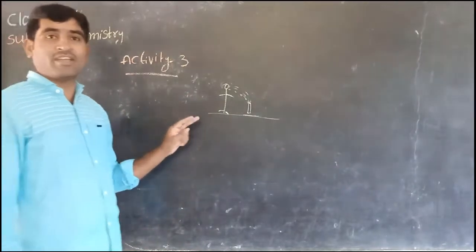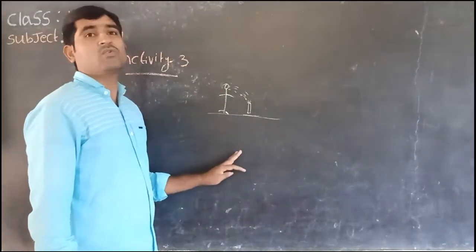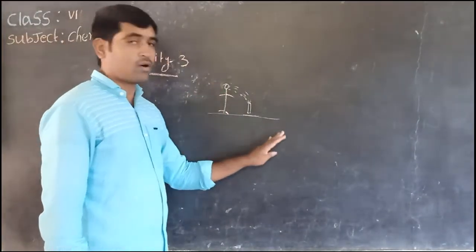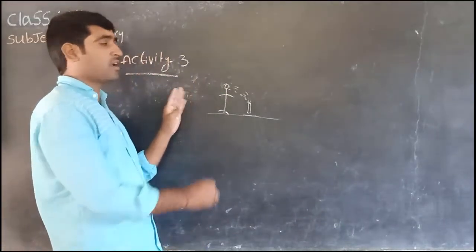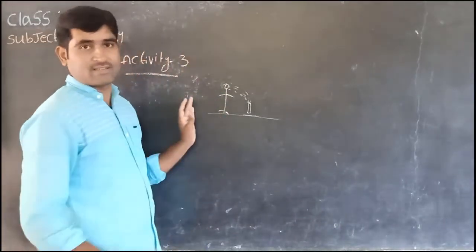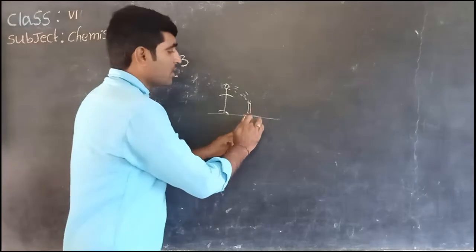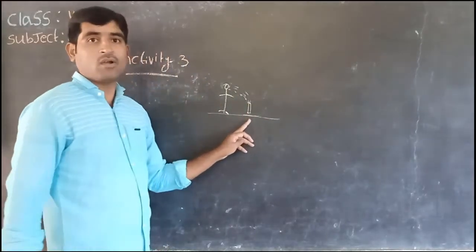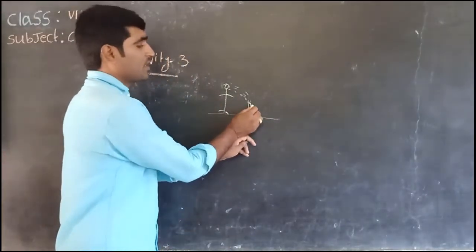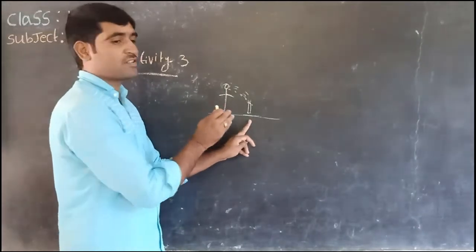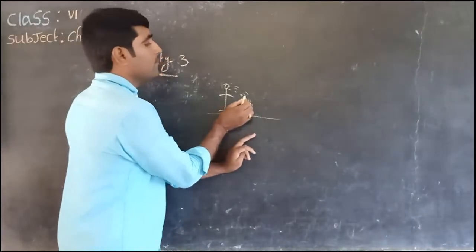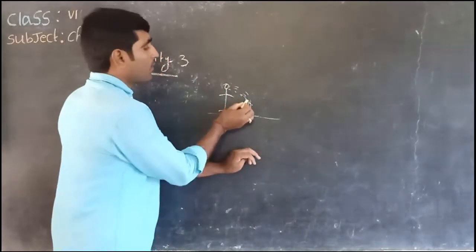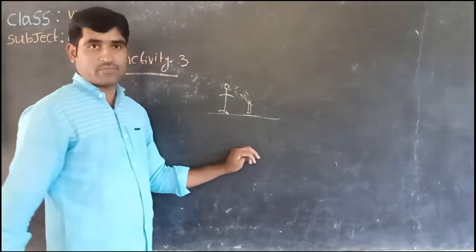Understand, children? What are we doing now? You ask your friend to stand on the ground. At his back there are no trees or buildings. You hold the torchlight very close to the ground and switch it on. On switching on the torchlight, the light will move upwards and fall on your friend's face.